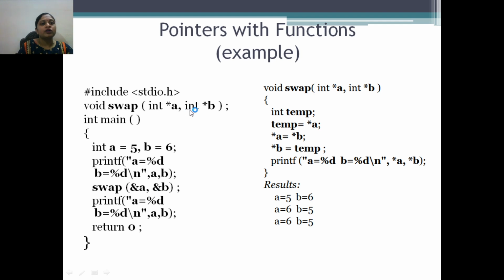This part is called the declaration of the function. As we know, functions have three parts: function declaration, function call, and the function definition.